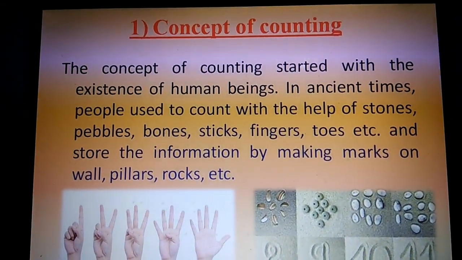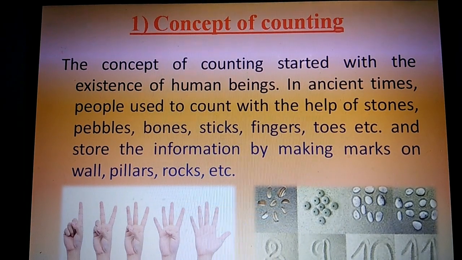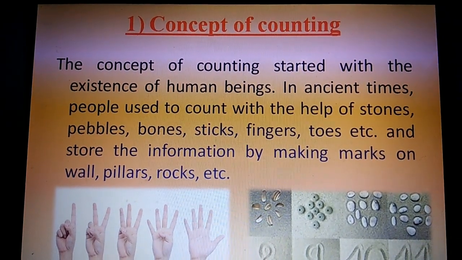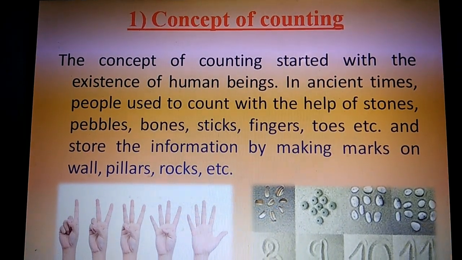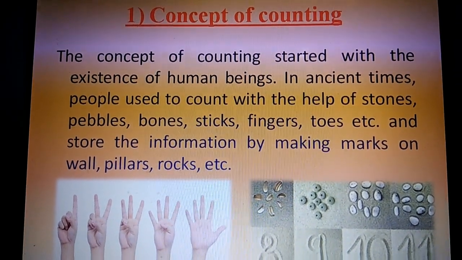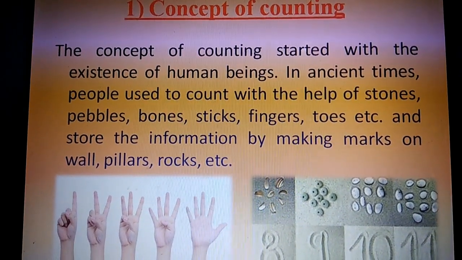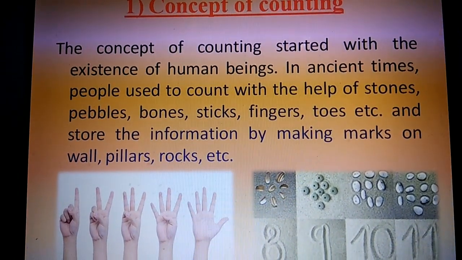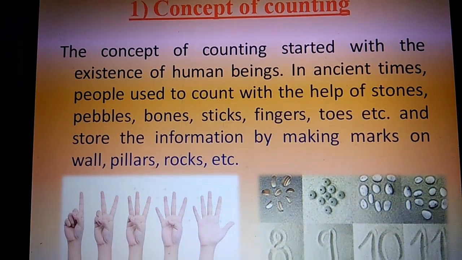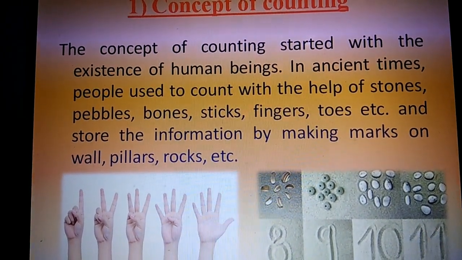Now this is the first topic, concept of counting. I think everybody knows that the computer is an electronic machine that touches every aspect of our life. Computer has its own history. It has been a combination of efforts and ideas of many people from all over the world.